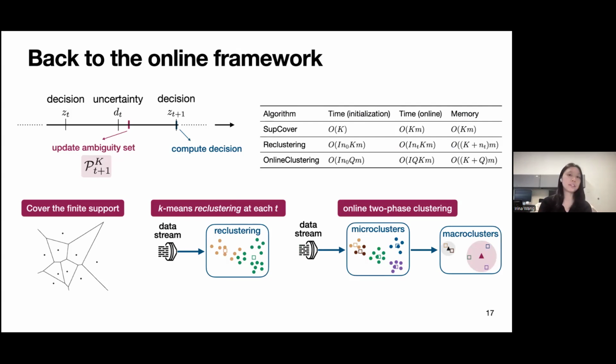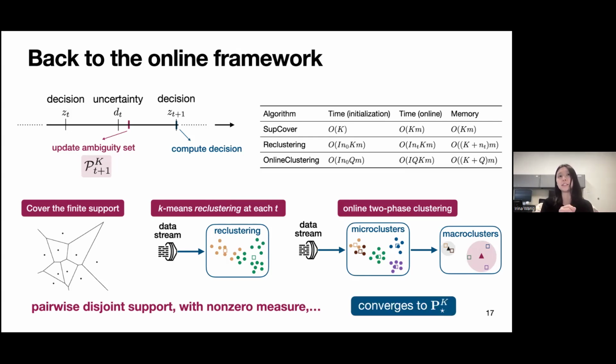So you would want to use whatever clustering algorithm best fits your data and best fits your memory or time requirements. And if these clustering algorithms have supports that satisfy certain requirements, such as being pairwise disjoint, having non-zero measure, the border itself having zero measure, and we fix the support after a finite time step tau, then we can show that the cluster-compressed empirical distribution converges to this distribution pk star. And with this, we can then have some online dynamic regret analysis.